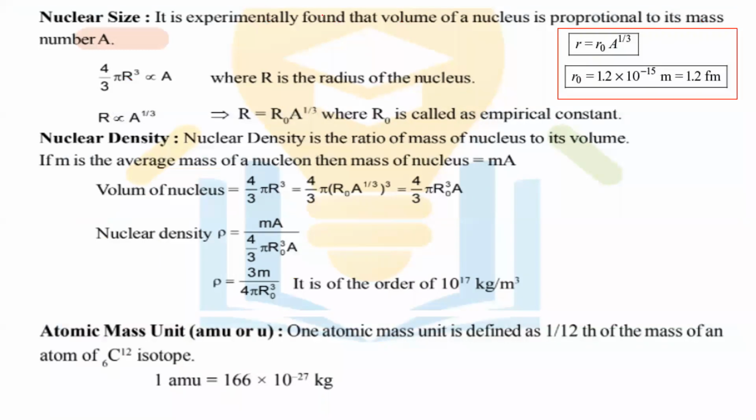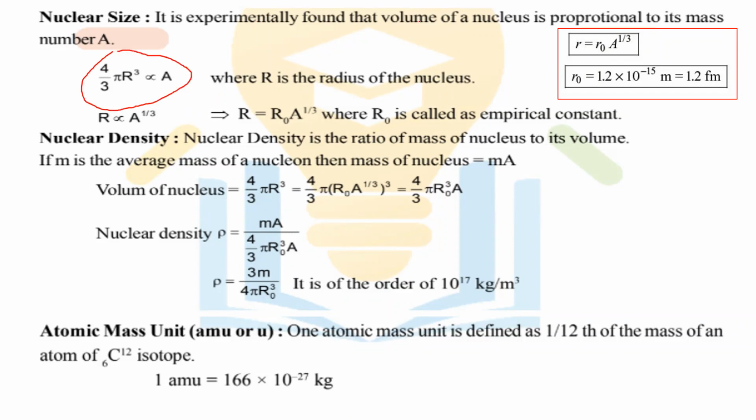It is experimentally found that the volume of the nucleus is proportional to its mass number A. That is nothing but the nuclear size, and we can calculate the nuclear size in terms of the radius of the particular nucleus, using the equation 4 by 3 pi r cube is directly proportional to A.